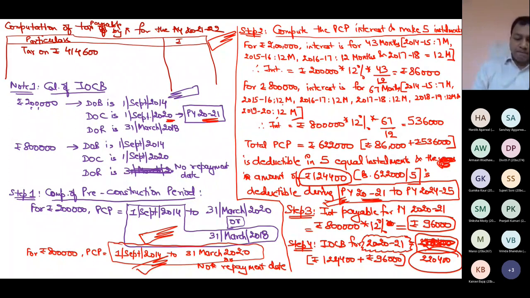You compute, let me also compute. Check this answer, tax on 414,600.